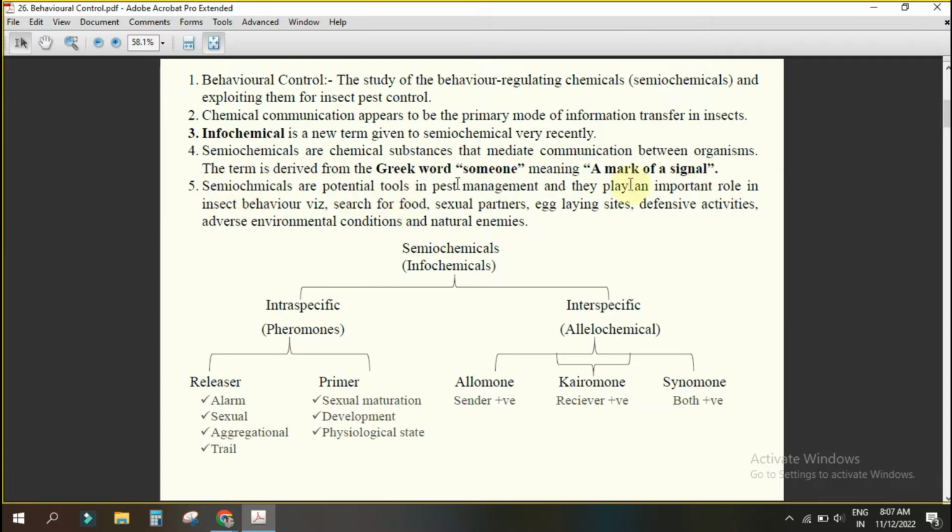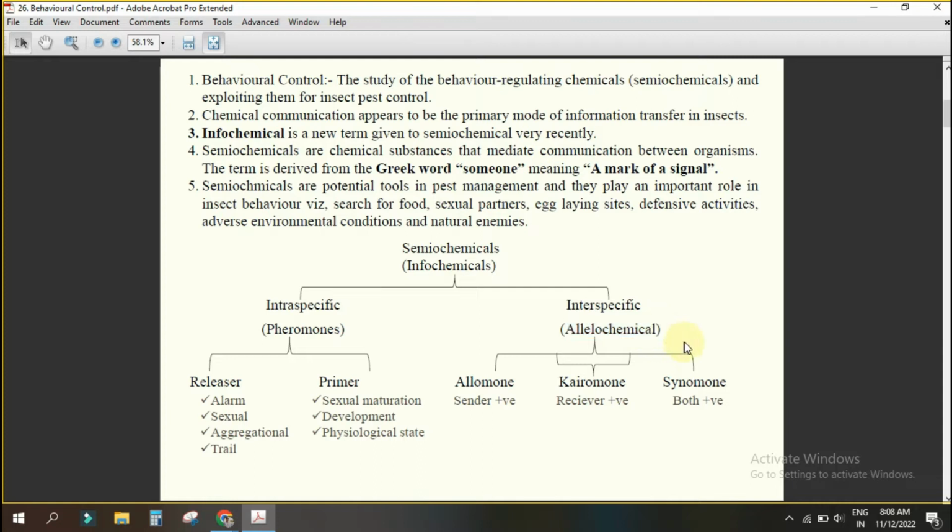Semiochemicals are a potential tool in pest management. Semiochemical or infochemical is divided into two types. What are those? One is intraspecific, another one is interspecific. What do you mean by intraspecific? Within the same species. Yes or no? Male to female or one individual to another individual of the species. That is intraspecific. The intraspecific semiochemical is known as pheromone, and the interspecific semiochemical is known as allelochemical.